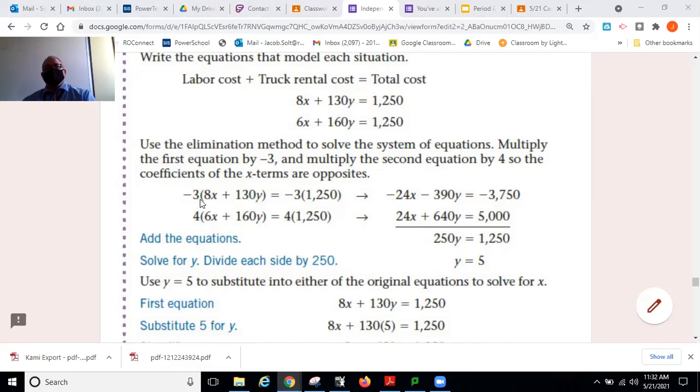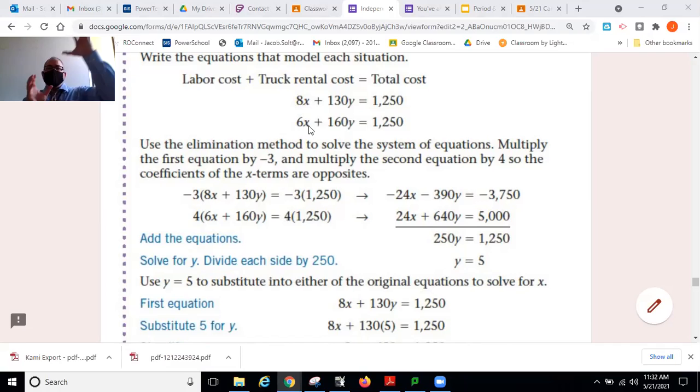So how do you go from 8 to 24? Everything in the parentheses has to get multiplied by 3. For those of you at home, what Mr. K just said is, if you keep multiplying 8 by integers, 8 times 1 is 8, 8 times 2 is 16, 8 times 3 is 24, and then multiplying 6 by various integers, 6 times 1 is 6, 6 times 2 is 12, 18, 24.